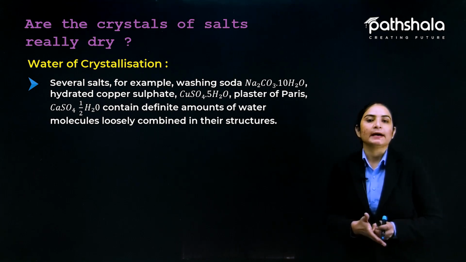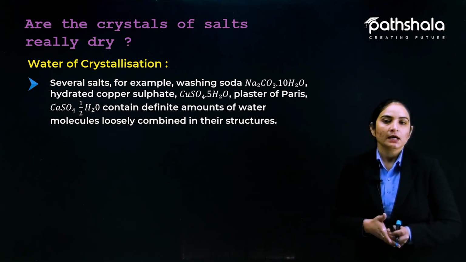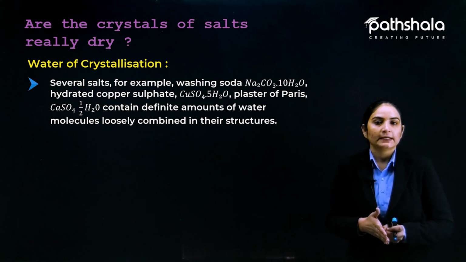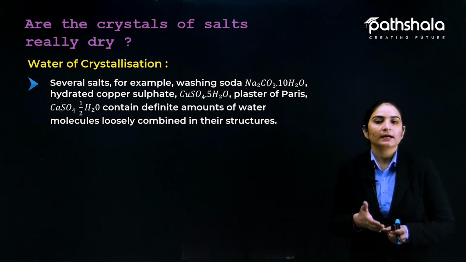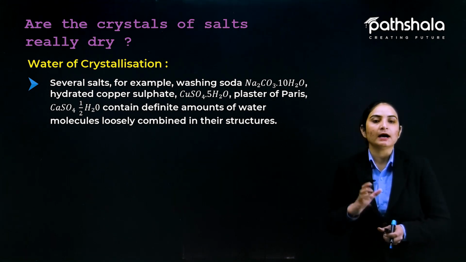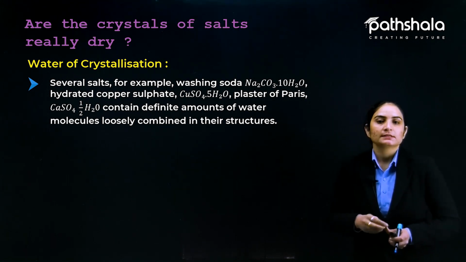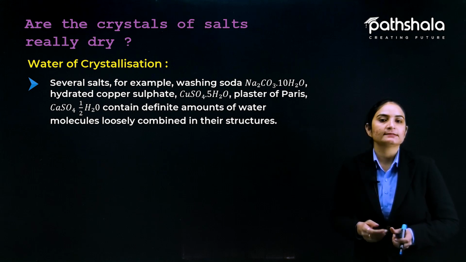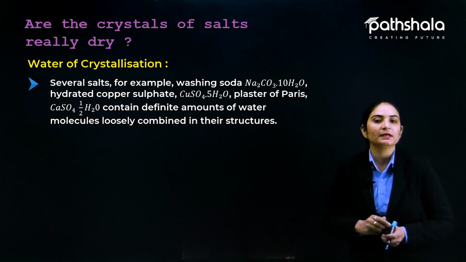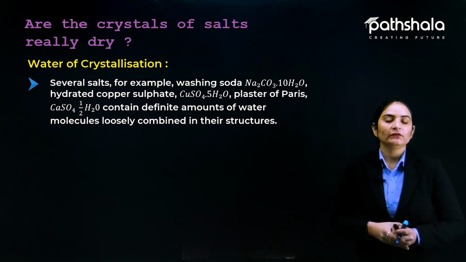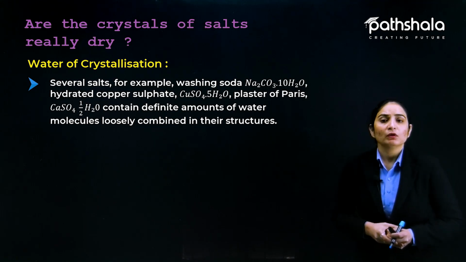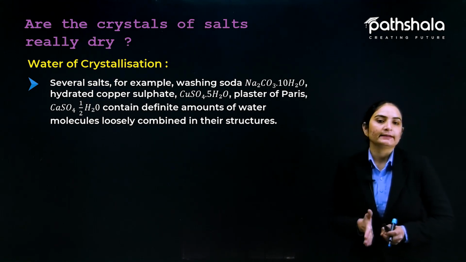Then plaster of Paris, CaSO4·½H2O, is calcium sulfate hemihydrate. Hemi means half, just as half of a sphere we call a hemisphere. This is hemihydrate, containing a definite amount of water molecules loosely combined in their structures.